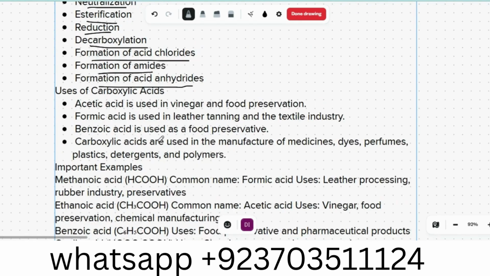Uses of carboxylic acid are: acetic acid is used in vinegar and food preservation. Formic acid is used for leather tanning and in the textile industry. Benzoic acid is used as a food preservative. Carboxylic acids are used for the manufacture of medicine, dyes, perfume, plastic, detergents, and polymers.